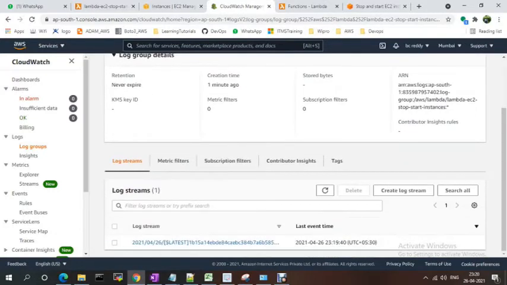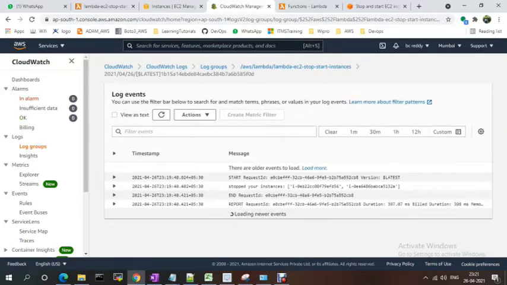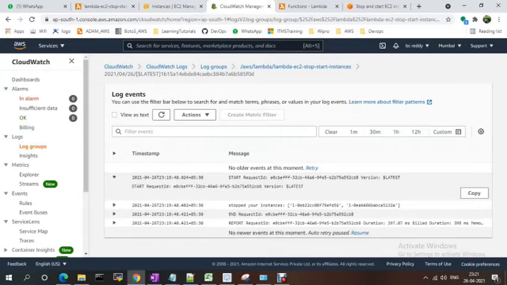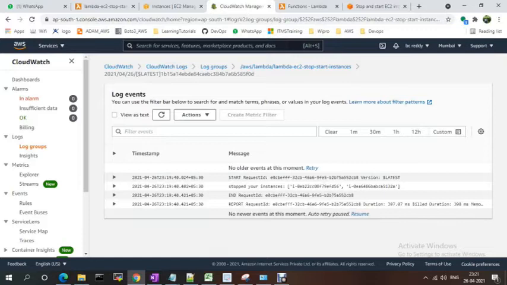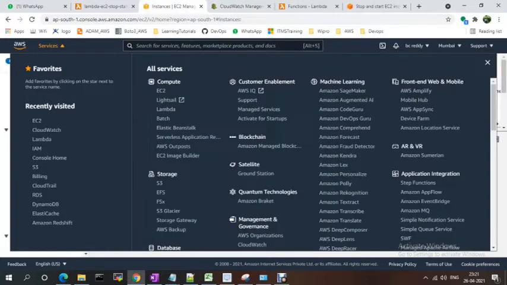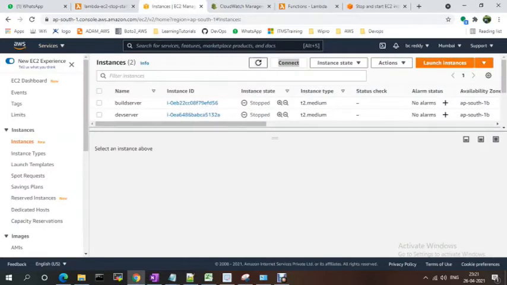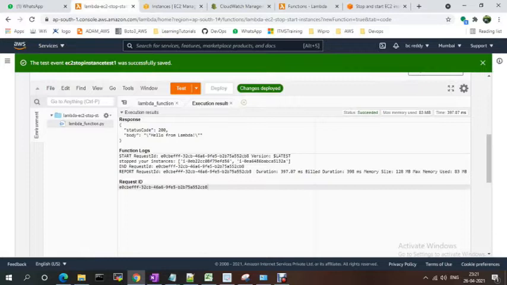If you go here, this is 21:04, just now created. You are able to see the logs also. This is the started request ID, stopped your instances, end instances. We can see it like this. So now the servers are stopped. I just triggered this Lambda function, tested from Lambda.